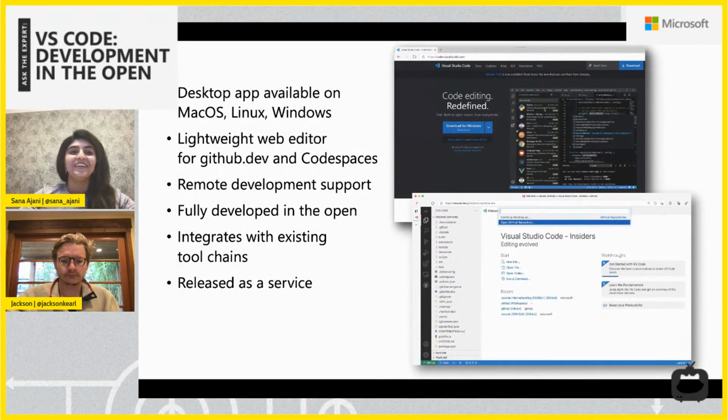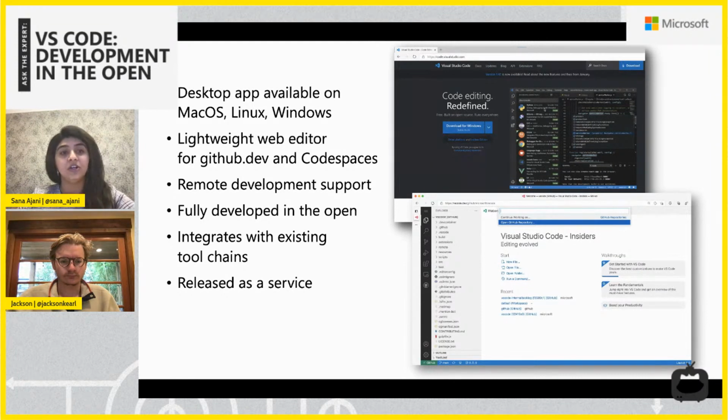So you've probably already heard the spiel if you're already watching this, but VS Code was built about 5 to 6 years ago now, and it first came out as a desktop app available on all different platforms, so Mac, Linux, and Windows. It's meant to be a lightweight and flexible code editor. And then recently, some of the more exciting stuff that we've been able to do with the desktop app is actually be able to put it in the browser. So that was the original mission by which VS Code was built. Originally, we wanted to make coding in the browser possible, and 5, 6 years later, we were able to do that with a joint collaboration with GitHub.